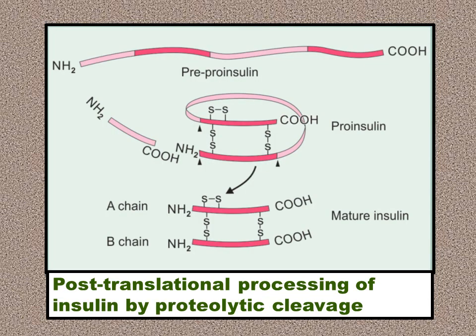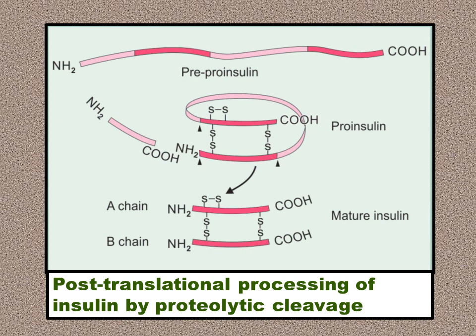Now, this is a diagram to show the post-translational processing of insulin by proteolytic cleavage. The diagram at the very top shows pre-pro-insulin. Pre-pro-insulin means there is a region called the pre-region, which is not required and is removed, and then pro-insulin is formed. Internal disulfide linkages are formed, and pro-insulin is formed. Then the A chain and B chain are linked together by disulfide linkage.